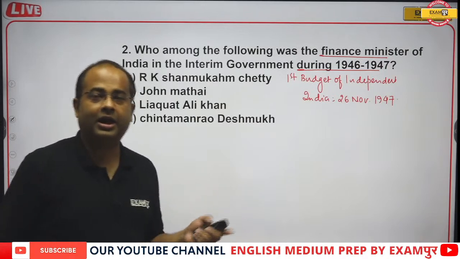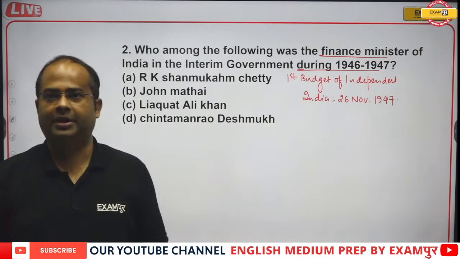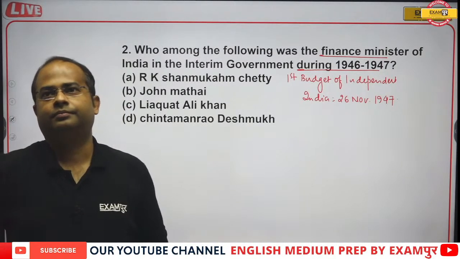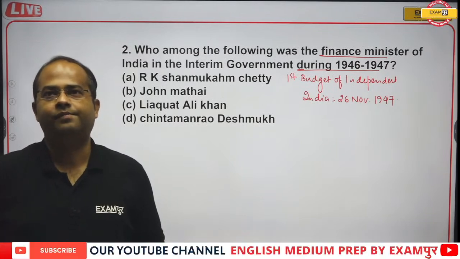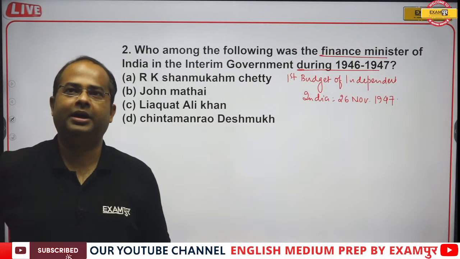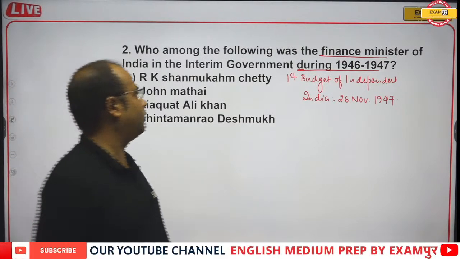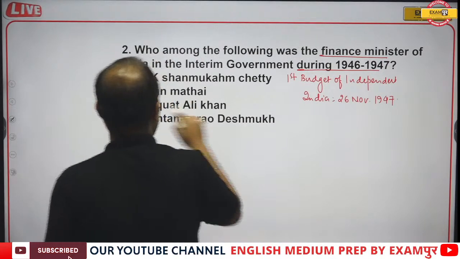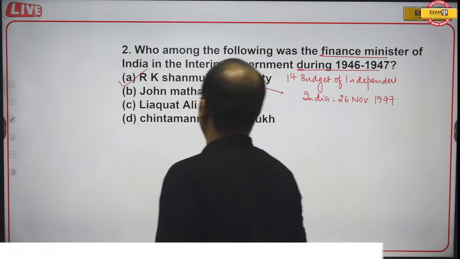Although Liaquat Ali Khan served as the finance minister, it was not when India became independent. Actually, the question is asking about independent India. If the question is asking about independent India, then what will be your answer? Then the answer will be option A, that is R. K. Shanmukham Chetty, and he presented the first budget of independent India, on 26 November 1947.